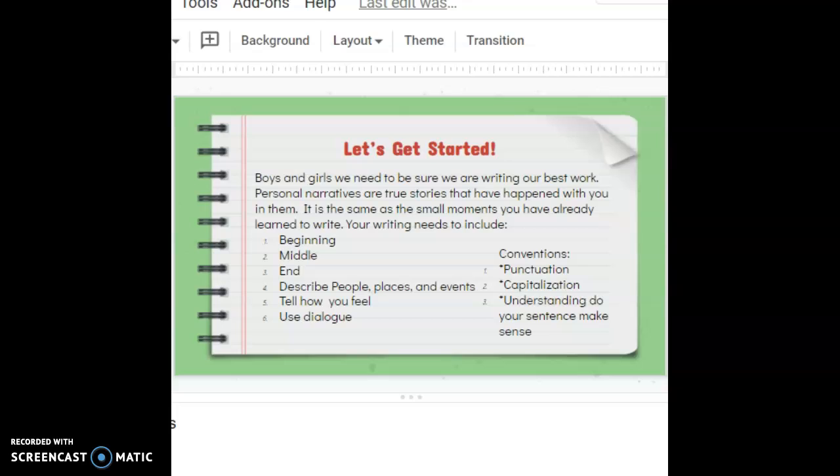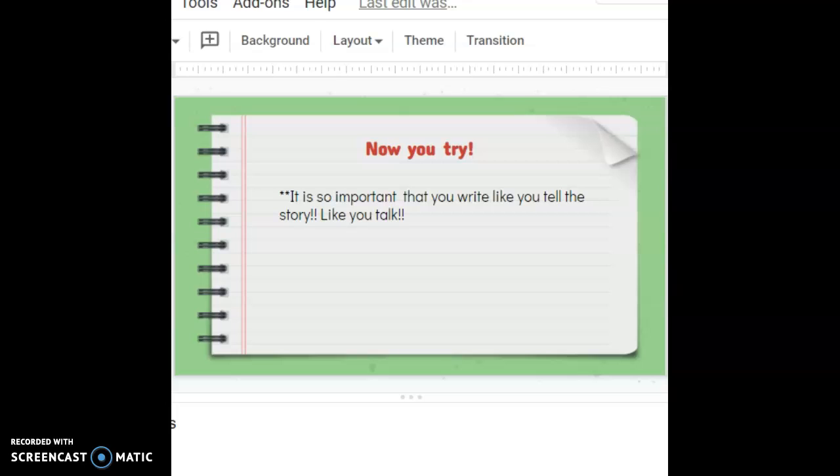Tell how you feel using your senses. Did you smell something? Did you see something? Did you hear something? And using dialogue. Now let's give it a try. So it's so important that you write like you tell the story, just like you talk.